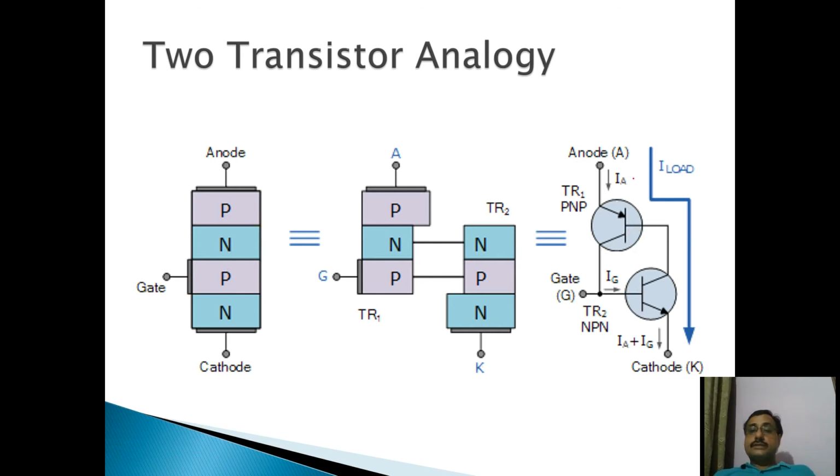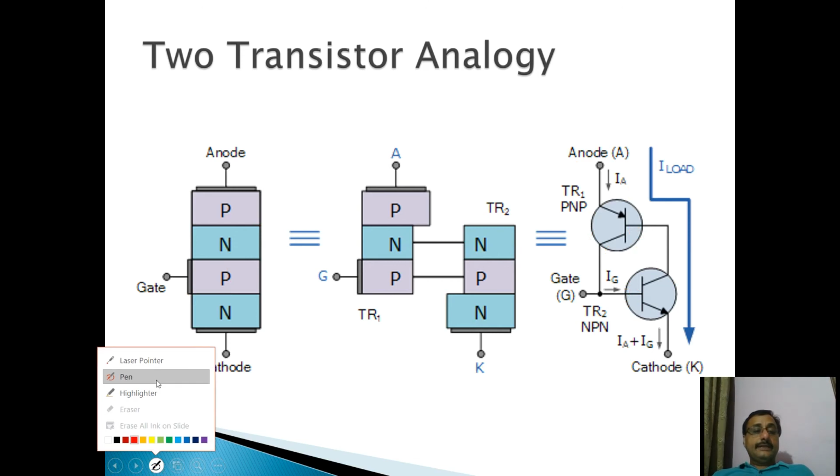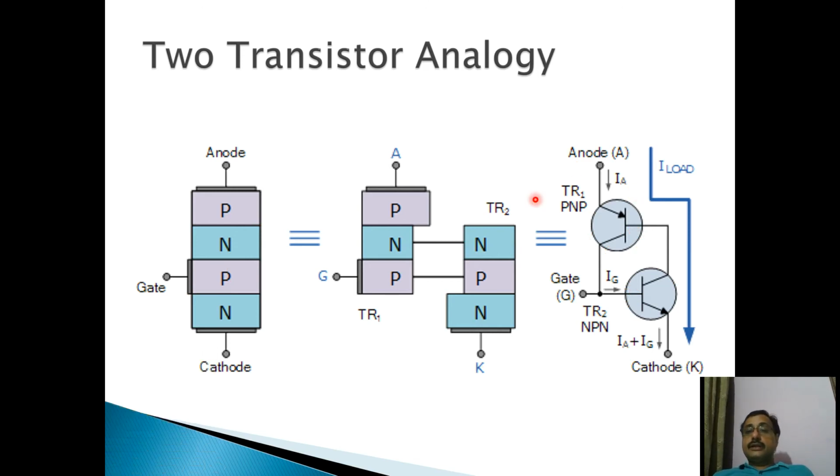these two transistors will come into saturation mode. Transistor TR1 and transistor TR2 will go into saturation mode. When the transistors go into saturation mode, they act as a closed switch.